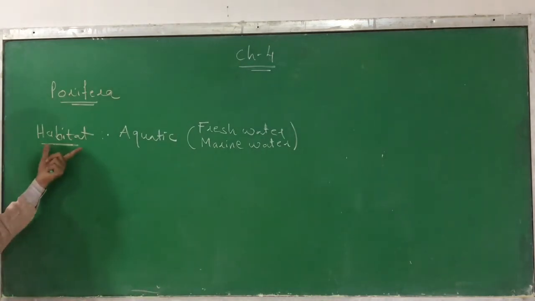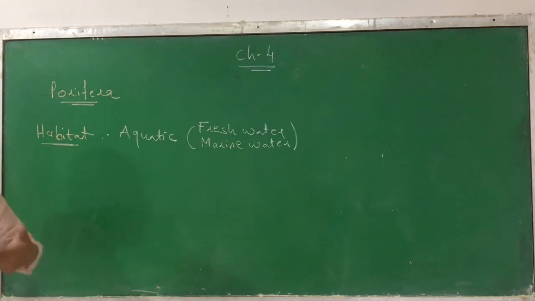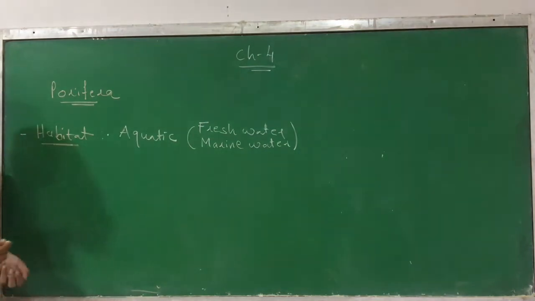Just remember the criteria I am discussing, because these criteria remain the same from phylum to phylum. First we talk about the habitat, where they are living. They live mostly in water, fresh water and marine water.